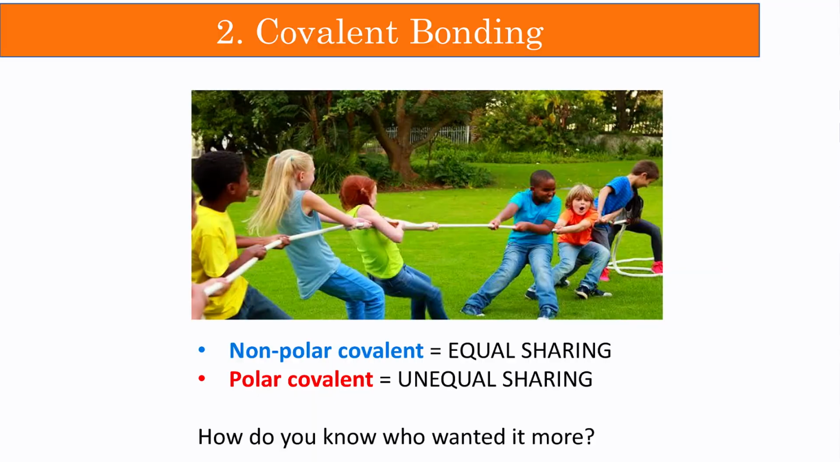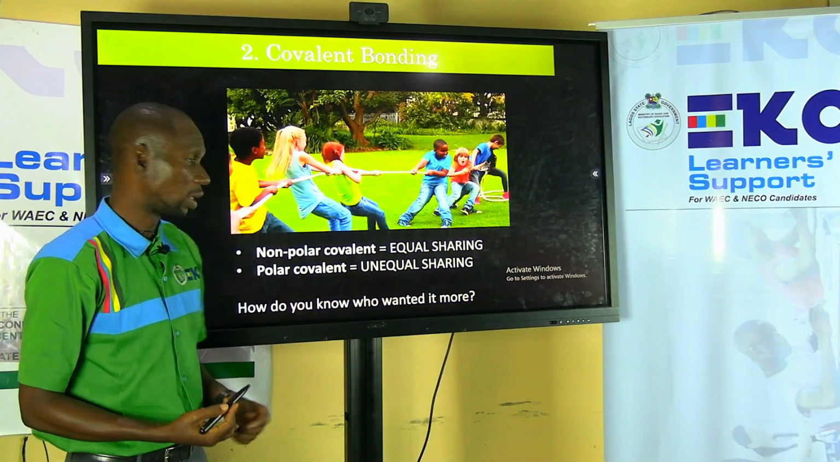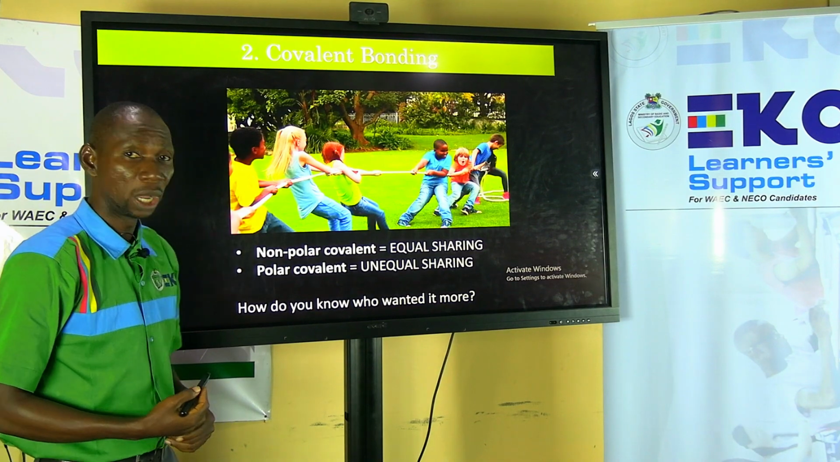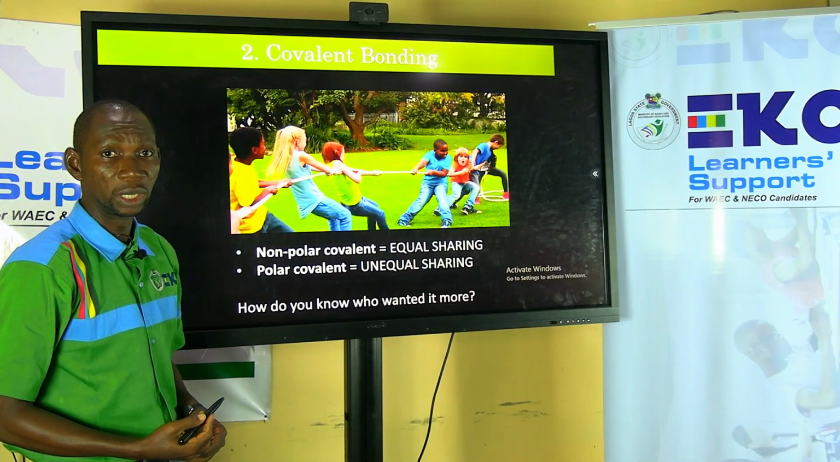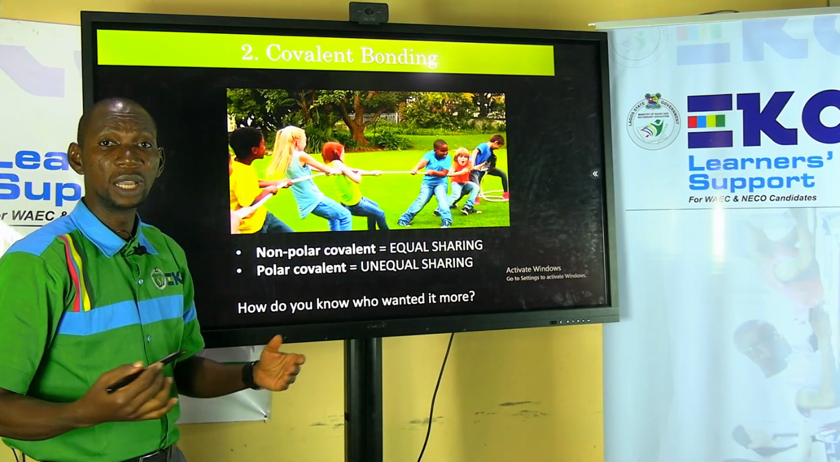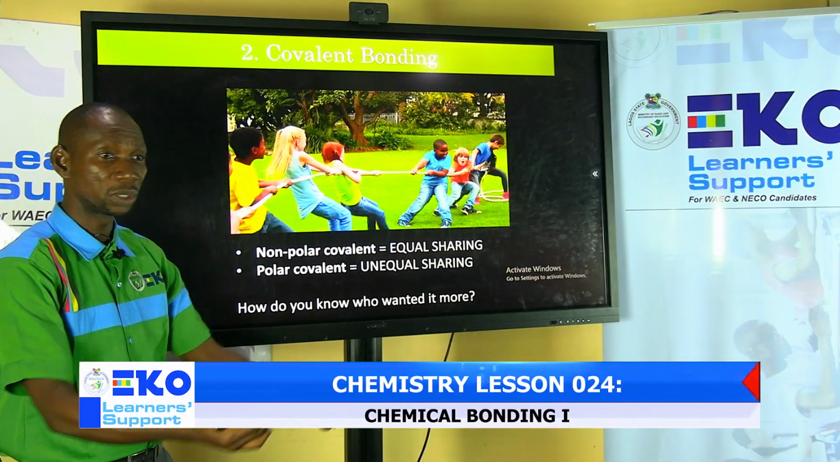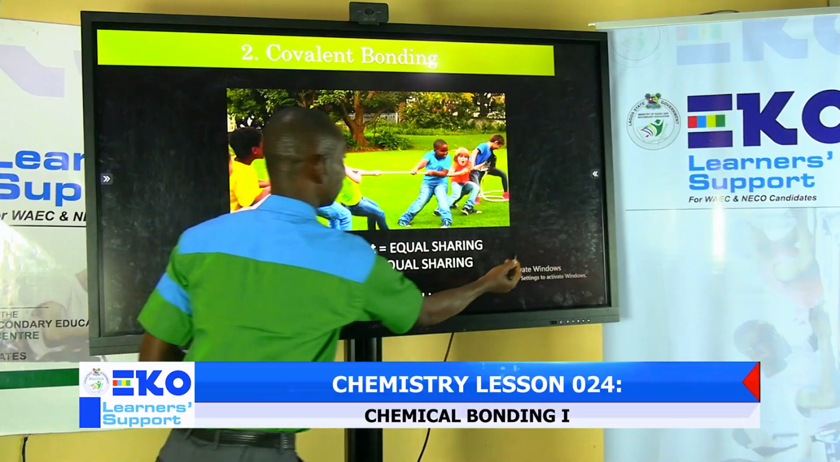Now that results into this. So we have non-polar covalent when there is equal sharing. That is mutual. But when the sharing is unequal, that results into what we call polar covalent, which we are going to discuss, especially when we get to hydrogen bond. So how do you know who wanted it more? That would depend on the electronegativity of each atom. And that will tell us who is able to pull the electron more toward itself.